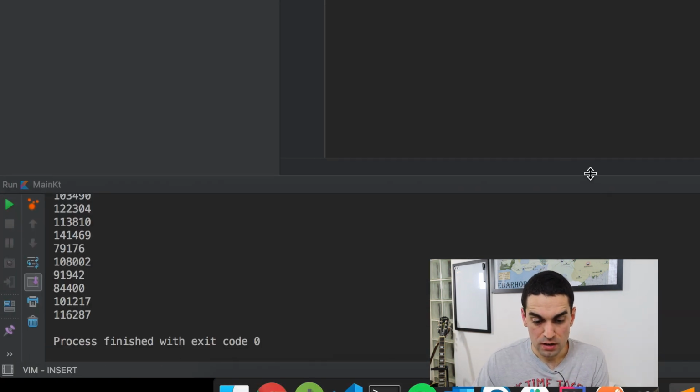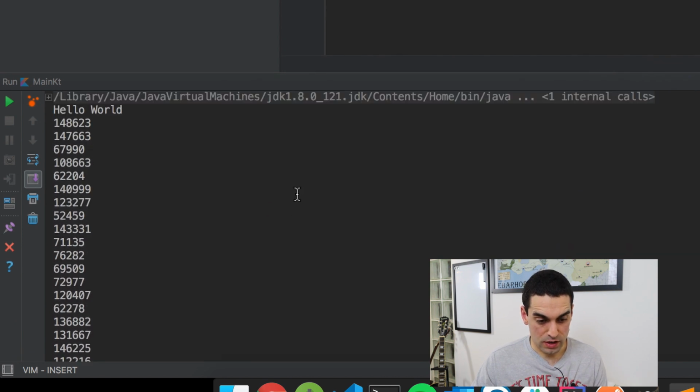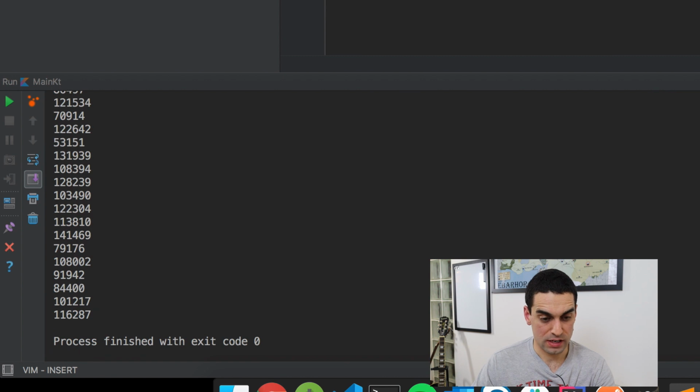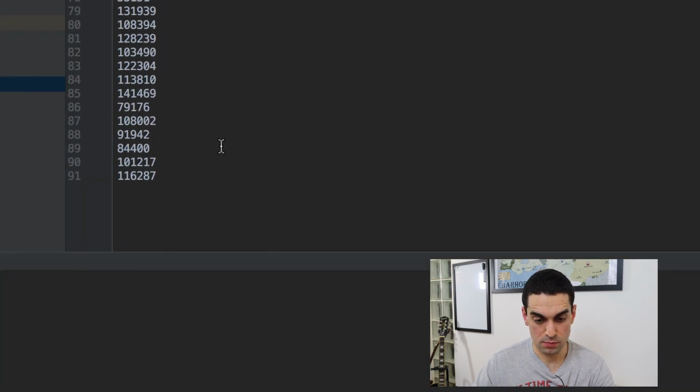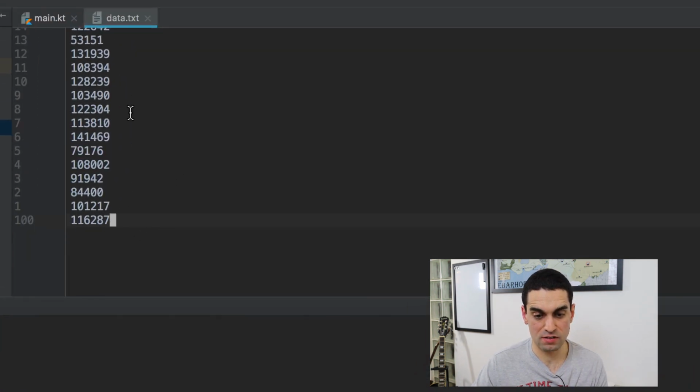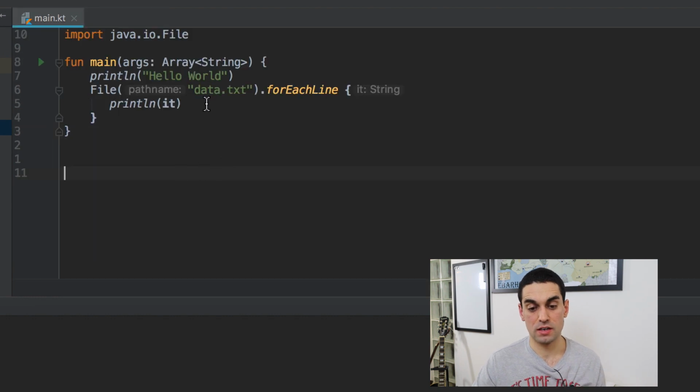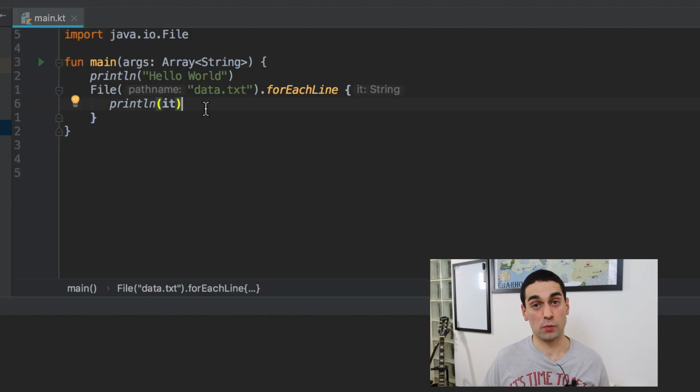So there you go. It's run, and I've got loads of lines printed. So 148 was our first line, and 116287. Let's just double check that right at the bottom. 116287, perfect. Every line of code is being printed. So now we're printing out every line of that file, and we can start doing the maths or the logic to start figuring out the answer to this problem.